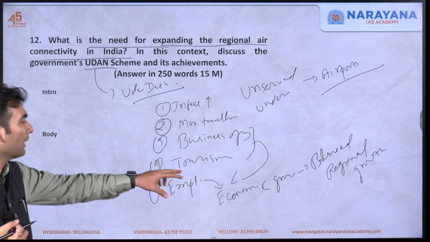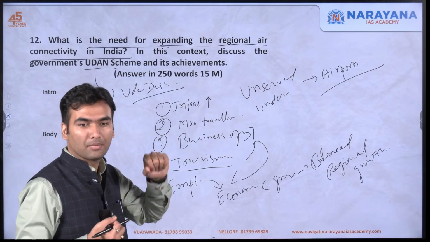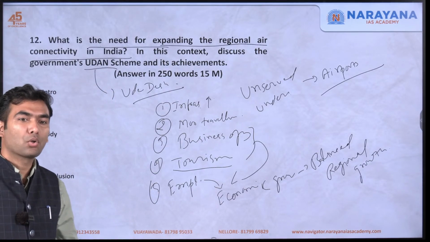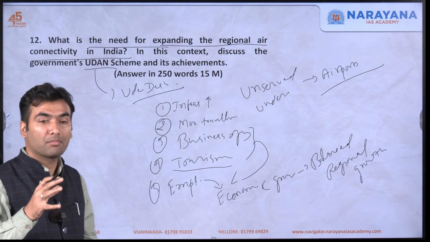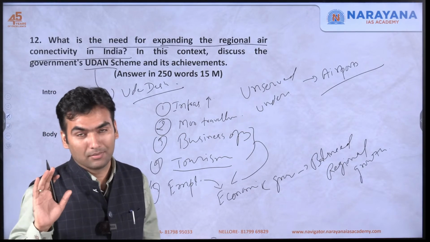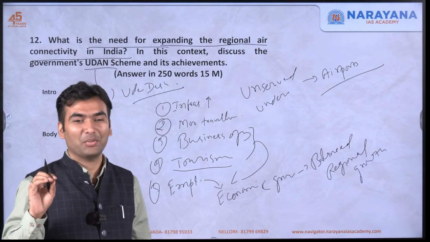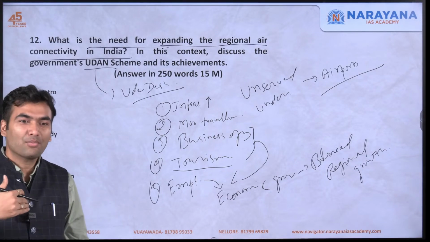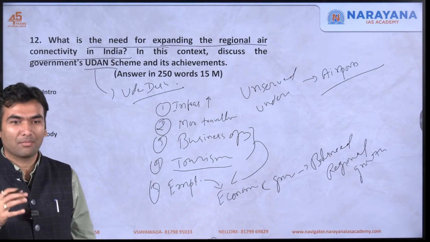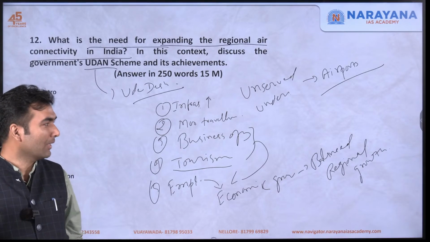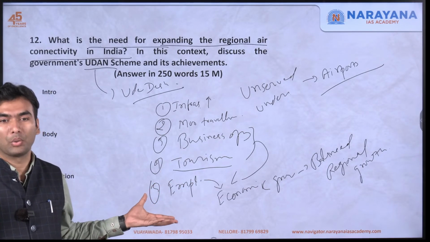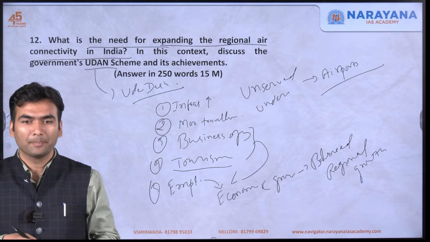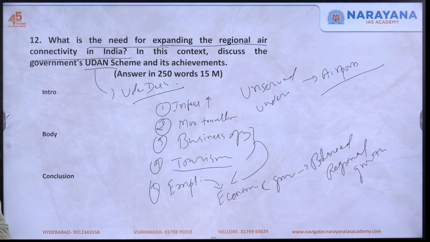The foreign tourists will come, and it can also bring foreign exchange. If foreign tourists are coming, India can portray itself as a global tourist destination, because global tourists will not like to travel in India's trains. Once they enter into India's train, they will never come back to India again. So if there is flight connectivity to various regions which are famous historical sites, definitely there will be global tourism. So these are the various benefits. You can think of other points as well.